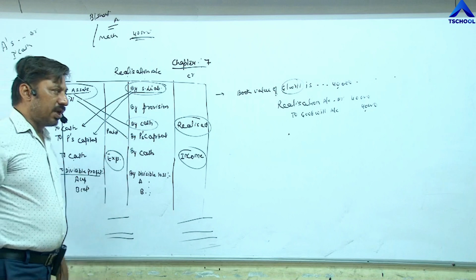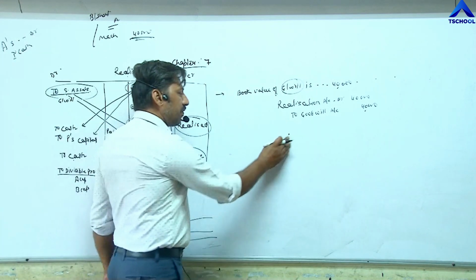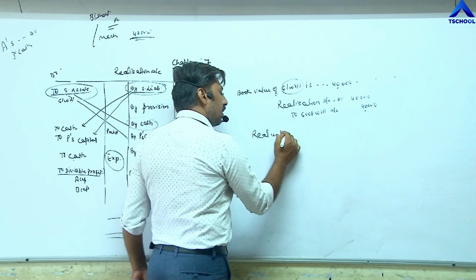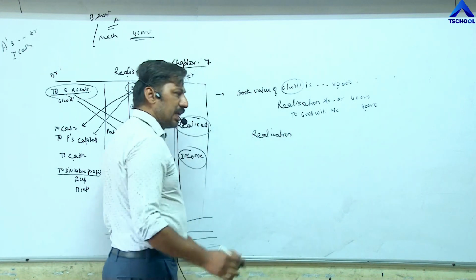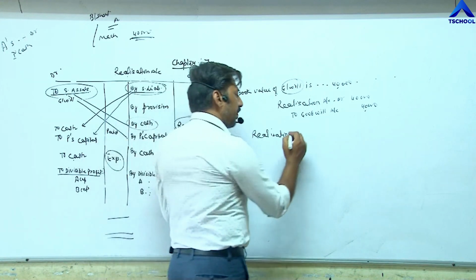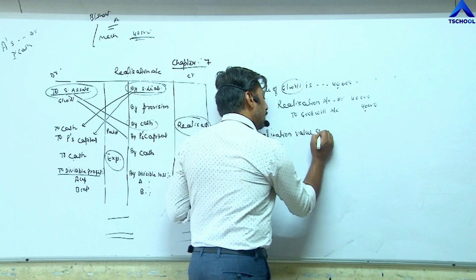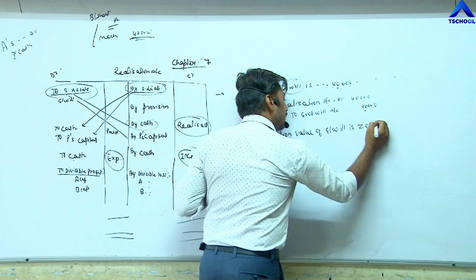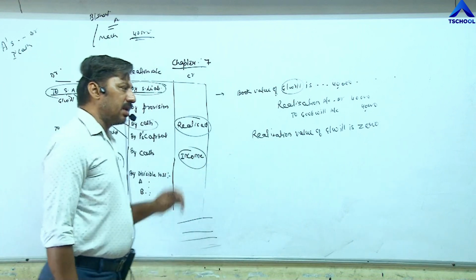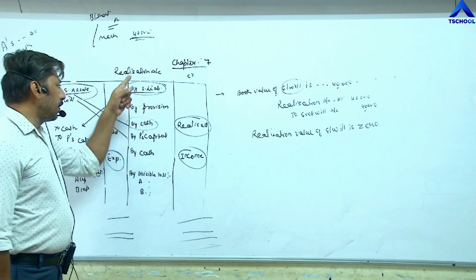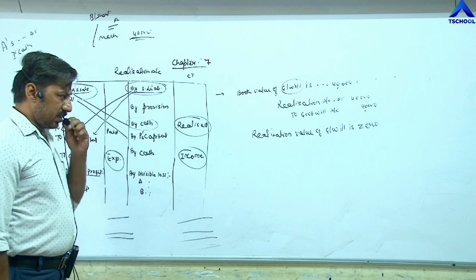In that case, we have to assume the realization value of goodwill is 0. We have closed the account, but the second entry, cash account debit to realization, we are not required to pass.